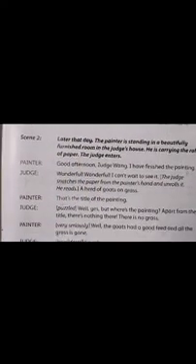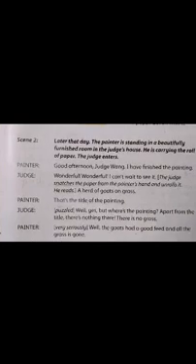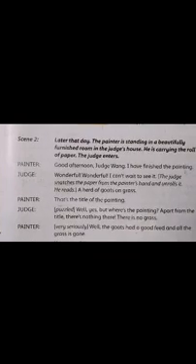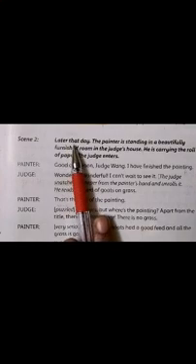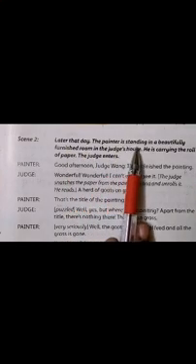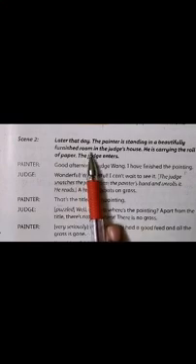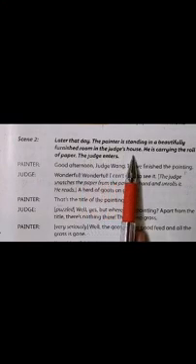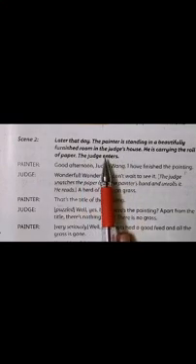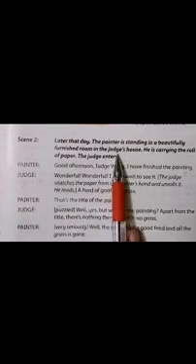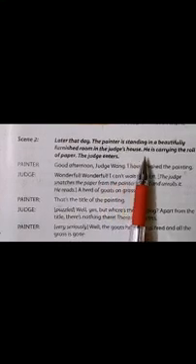Now we move to, children, scene 2. Can you see, that was the first scene. Where was the first scene, children? River bank. Very good. And where is the second scene? Later that day, the painter is standing in a beautifully furnished room in the judge's house. So the second scene is at the judge's house.